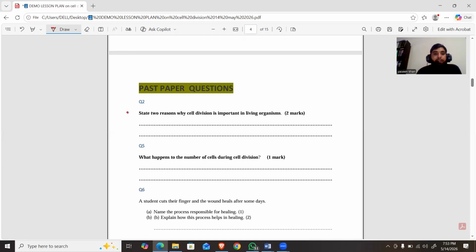Question number one: state two reasons why cell division is important in living organisms. In simple words, what is the importance of cell division? So cell division is important for growth and repairing.